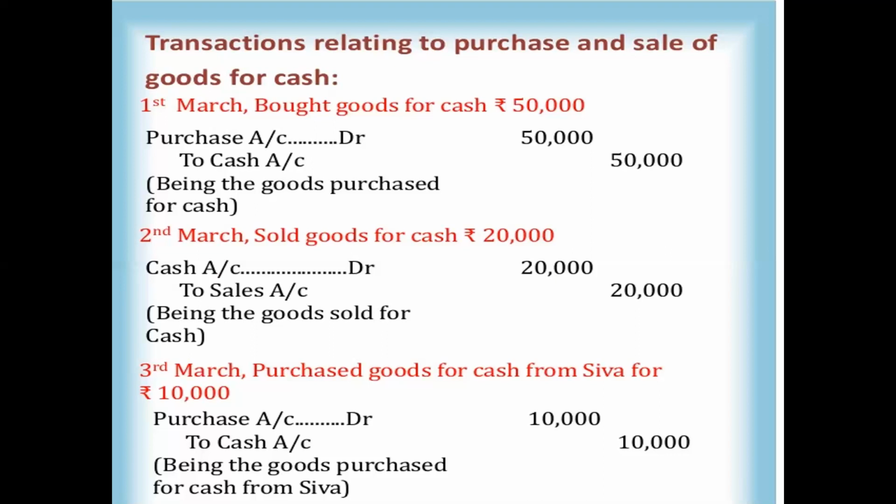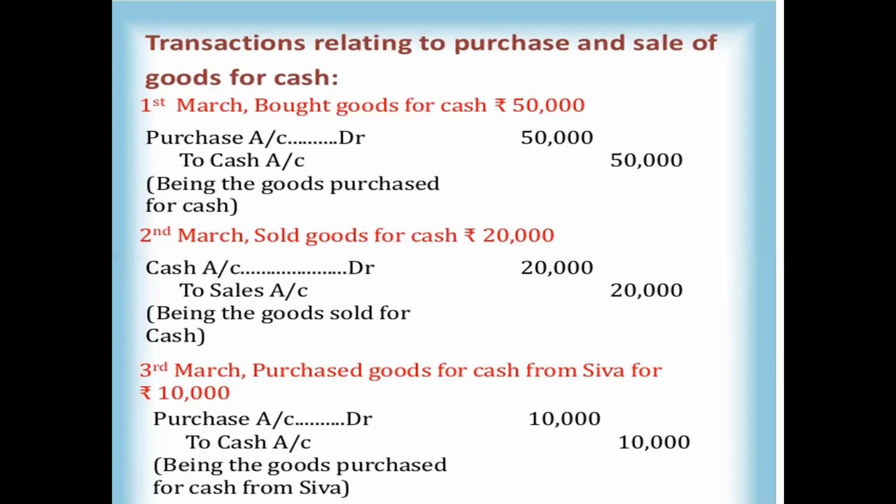You can take two accounts: one is the purchase account, and the second one is the cash account. If they had not mentioned cash, then you would take the Shiva account, because Shiva is a supplier and on credit basis we collected the goods. But here they mention for cash, 10,000. So don't consider the Shiva account, because we already paid the 10,000 rupees and purchased. It is not a credit transaction. It is a cash transaction.